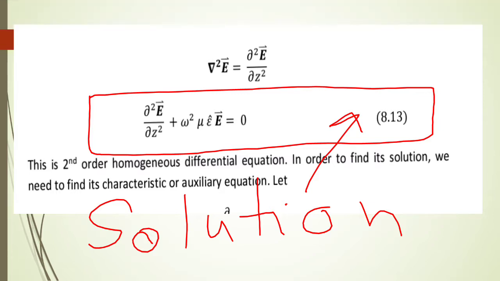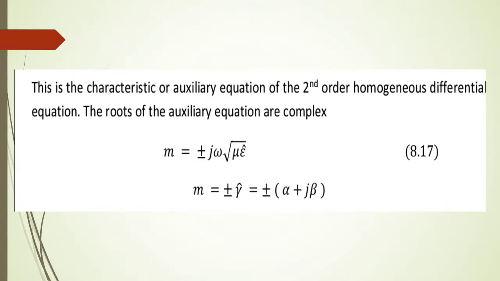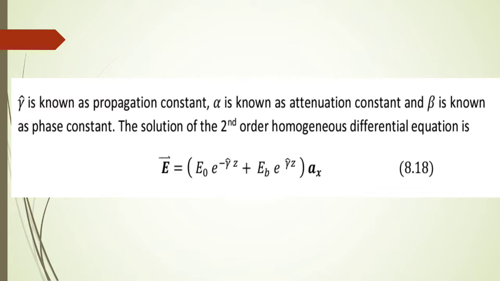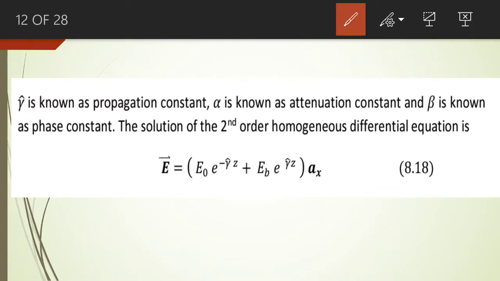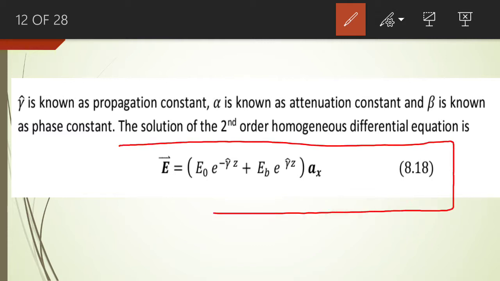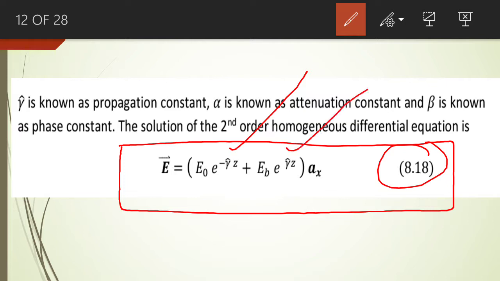So if the roots of the auxiliary equation are known, you can find the solution of the second order homogeneous differential equation. The solution will be in the form of equation number 8.18. The phasor value of the electric field intensity will be equal to E naught into e raised to power minus gamma z. You see, this is one root, which is negative and complex as well, plus E B into e raised to power gamma z, and this is another root.